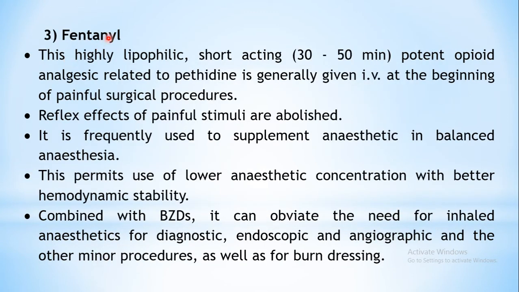Coming to the next drug, the third subclass under slower acting agents is opioid analgesic. This is a type of opioid analgesic, fentanyl, which is highly lipophilic in nature and short acting. It has potent opioid analgesic property. So it is a very good analgesic related to pethidine. Pethidine is also an opioid analgesic. This fentanyl is related to pethidine and given by IV route. The intravenous route is the preferable one by which fentanyl is administered.